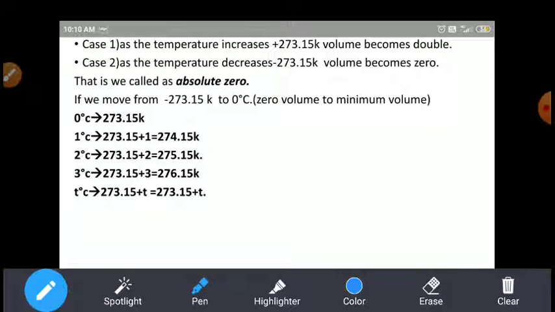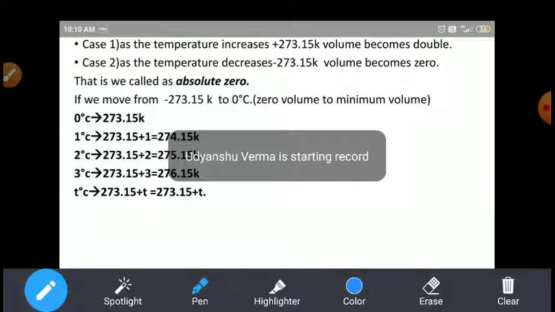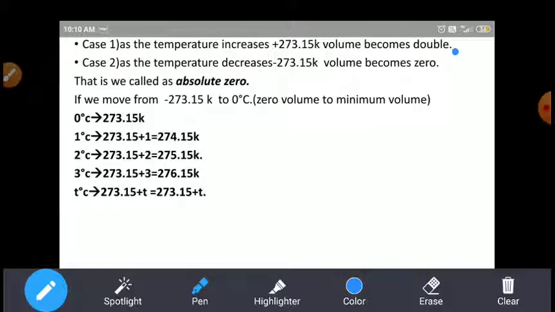Okay, students. In case 1 and case 2, earlier we had discussed. In case 1, when temperature increases by 273 Kelvin, volume becomes double. When temperature decreases by 273 Kelvin, volume becomes 0 or minimum, right?